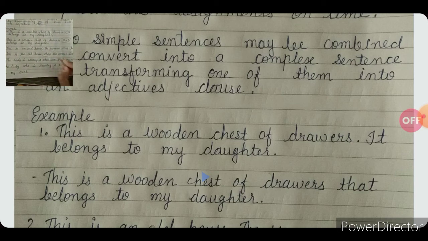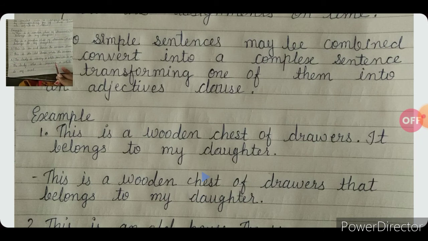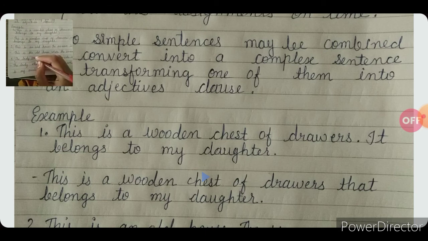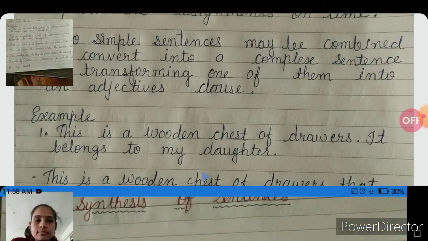She is my aunt. Again, two sentences will be converted into one sentence. The lady who is wearing a white sari is my aunt.